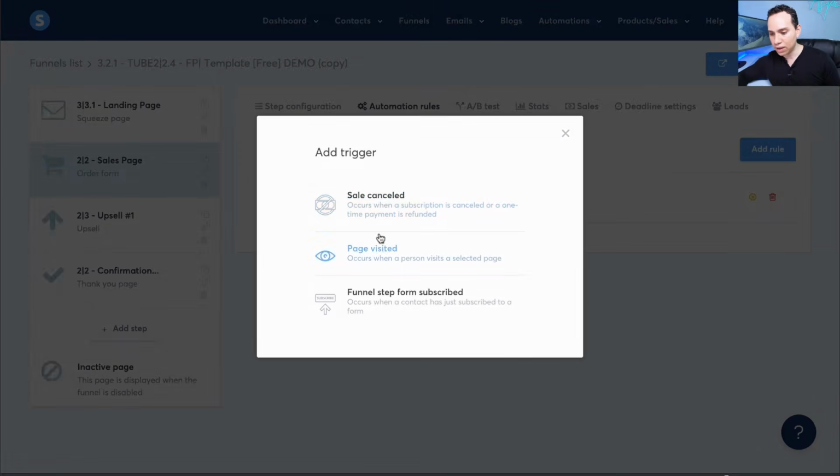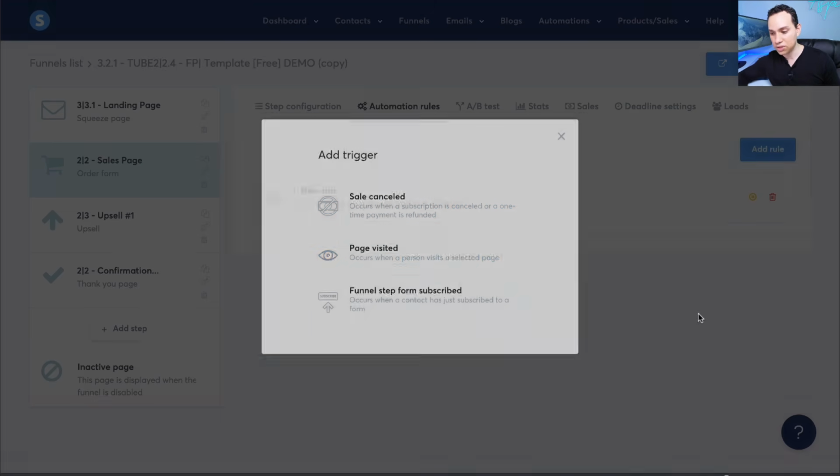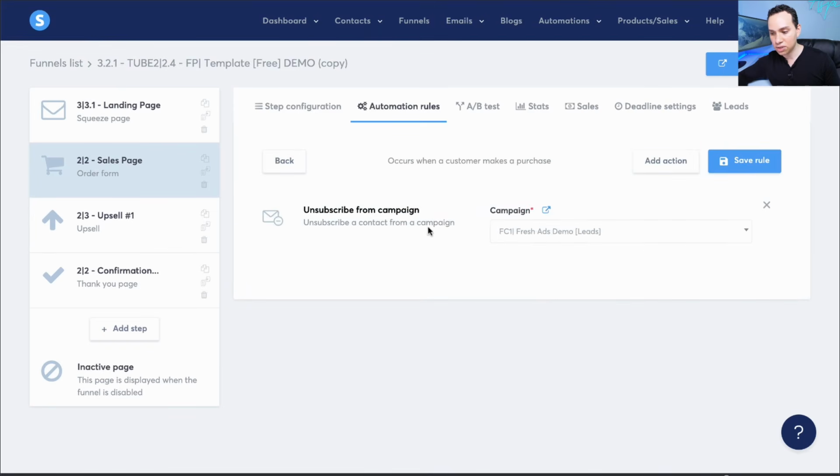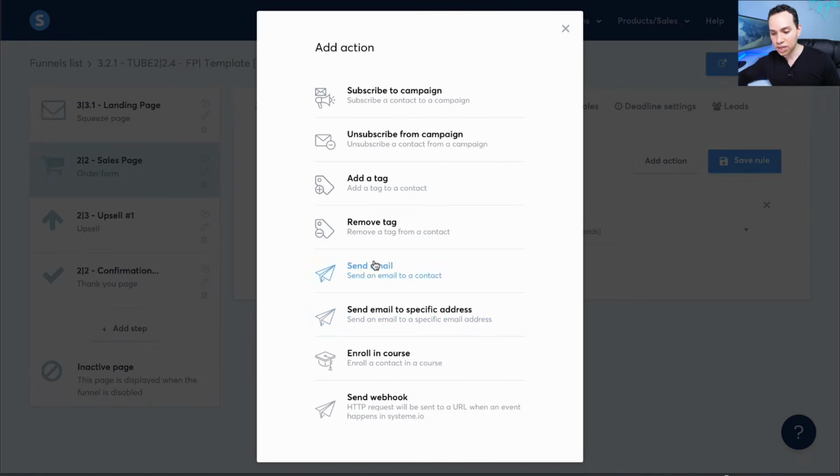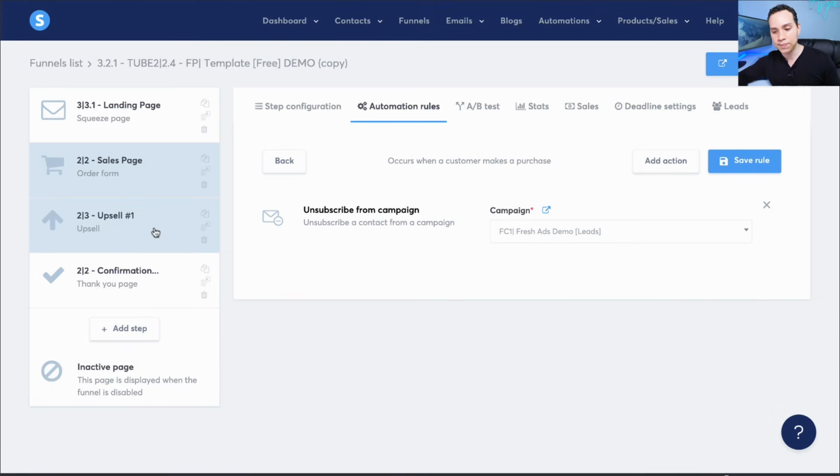And of course, if I click add rule again, you can see here there are some other options, like if their purchase doesn't go through, you can make a new sequence, or if someone clicked an email link and just viewed the page. So there are a lot of things that you can do here. And of course, we can also come in here and create a sequence specifically for customers as well. So you can do that same kind of setup with the upsell as well.